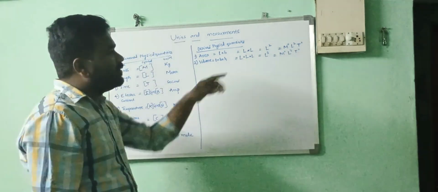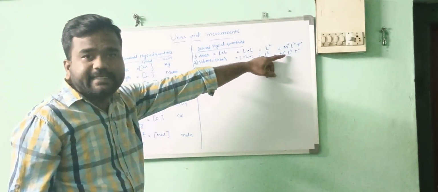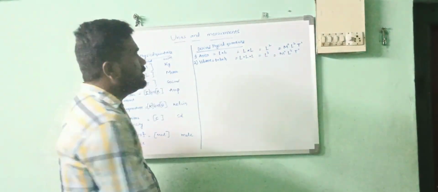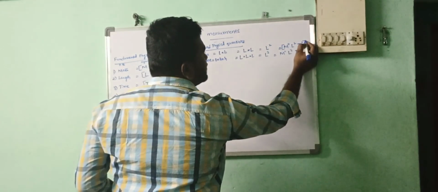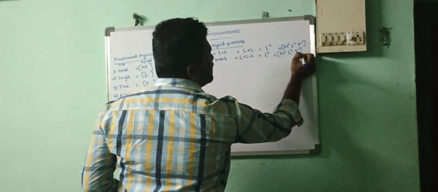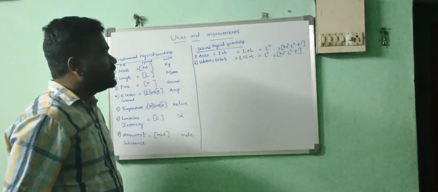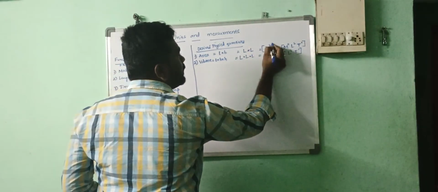Understand? Then what is the dimension of the length here? 3. We have to mention it in the bracket like this. Here also.